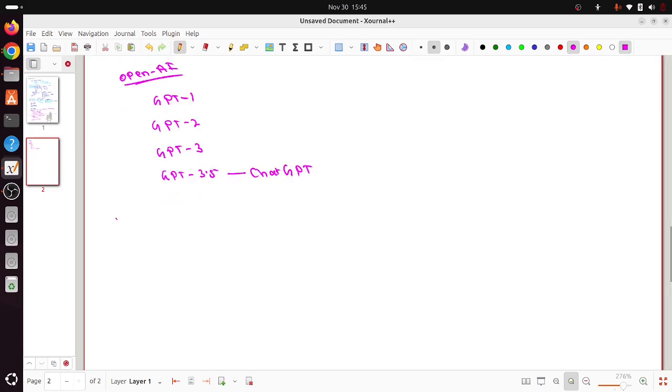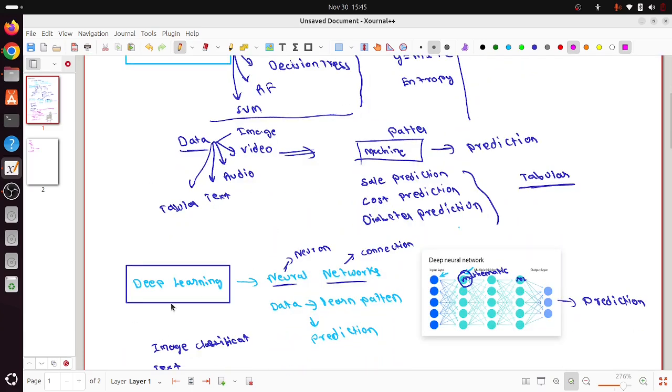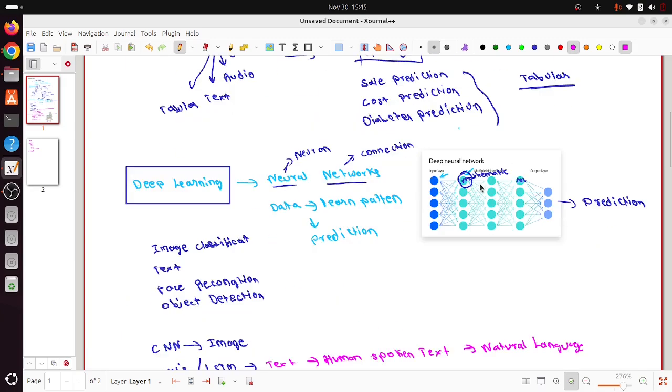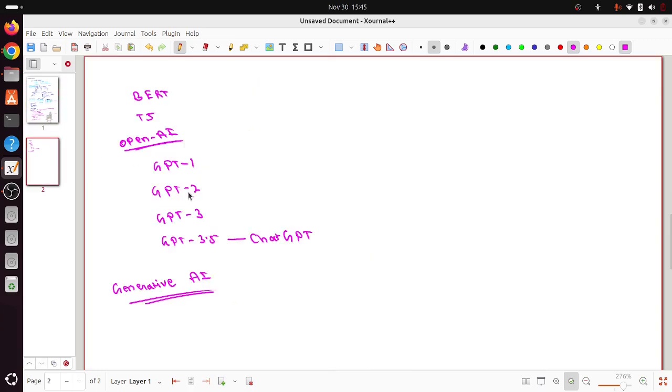From here, the new AI branch evolved, and that is called generative AI. In the earlier branches of AI, in machine learning or deep learning, it was all about: given data, it will do some prediction. The task was just prediction. Even in CNNs, you give an image and it predicts what is in the image. In RNNs, you give a text and it predicts the sentiment of the text or the next word. But here it is slightly different.